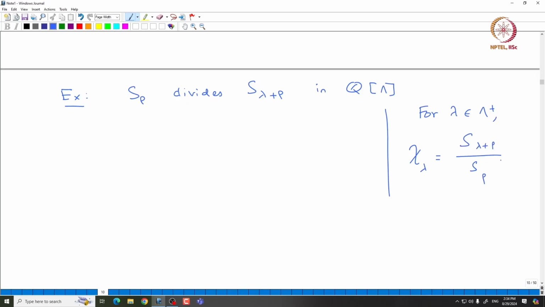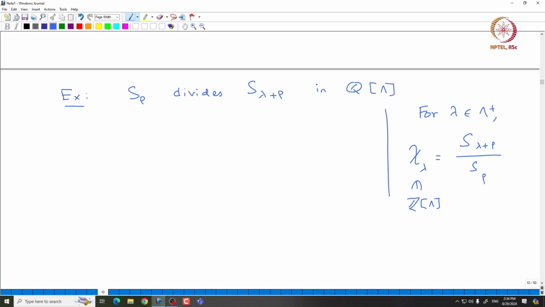So, not only does S rho divide S lambda plus rho, the ratio is exactly given by chi lambda, and we know that this chi lambda is an element of Z bracket lambda. So, using the Weyl character formula, you can immediately see that S rho divides S lambda plus rho, and that ratio is indeed lying inside Z bracket lambda.